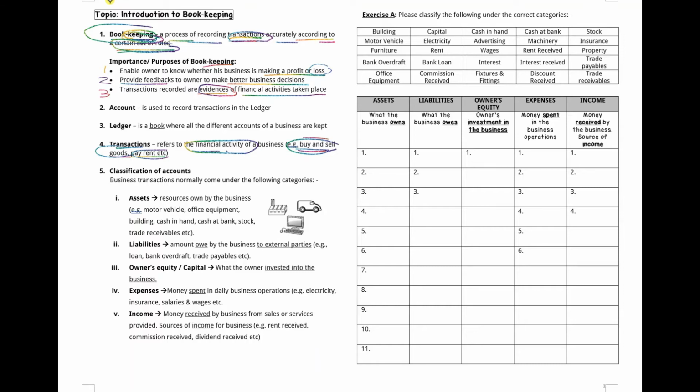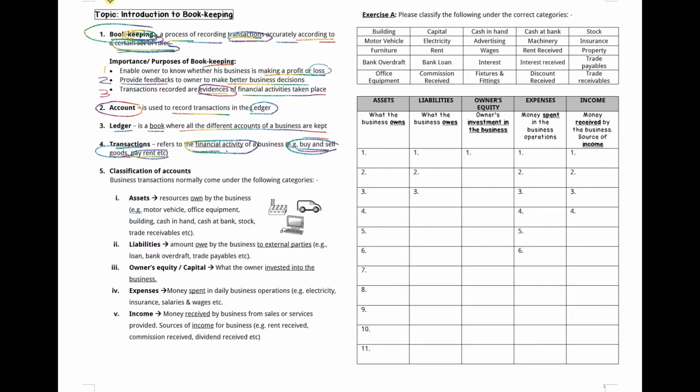Next, account. As I said already, the business has transactions, and we will categorize these transactions into accounts. An account is used to record the transactions in the ledger. The ledger is one of the books you will come across as we go along. A ledger is a book where all the different accounts of a business are kept.